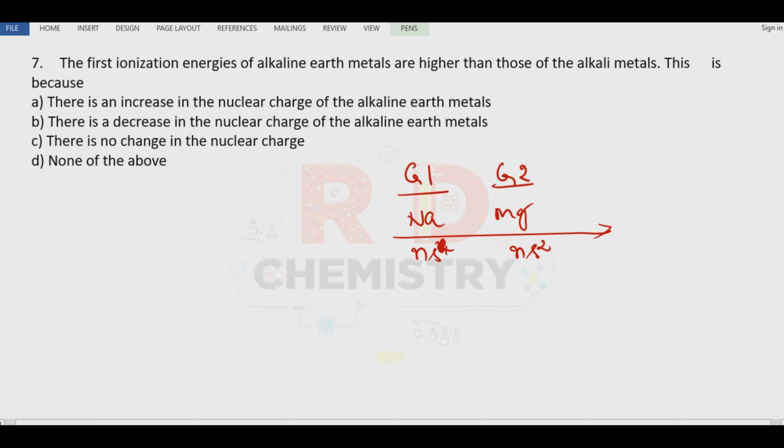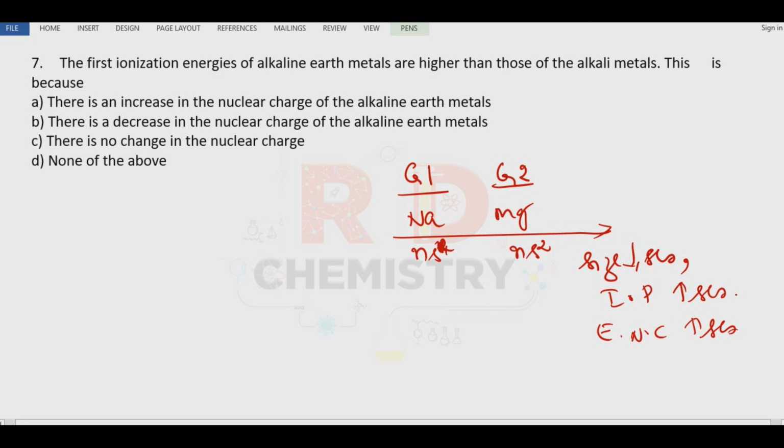Along the period, size generally decreases, and therefore ionization potential increases. Also, effective nuclear charge increases along the period. These are the factors which tell about the ionization enthalpies.